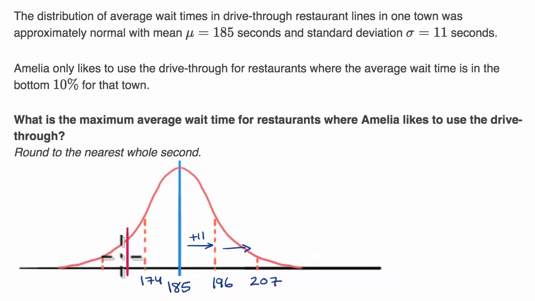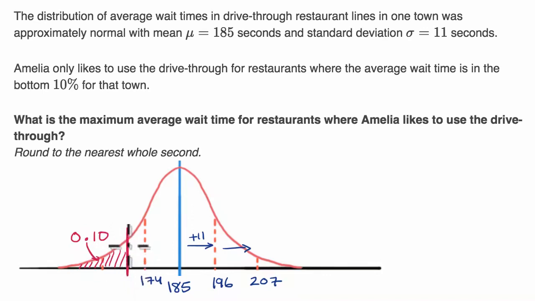Well, another way to think about it is this is the largest wait time for which you are still in the bottom 10%. And so this area right over here is going to be 10% of the total, or it's going to be 0.10. So the way we can tackle this is we can get up a z-table and figure out what z-score gives us a proportion of only 0.10 being less than that z-score. And then using that z-score, we can figure out this value, the actual wait time.